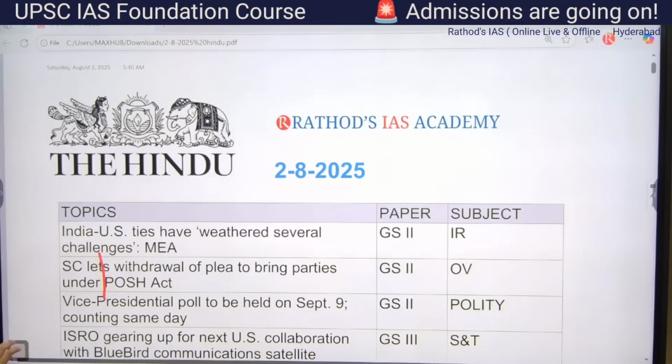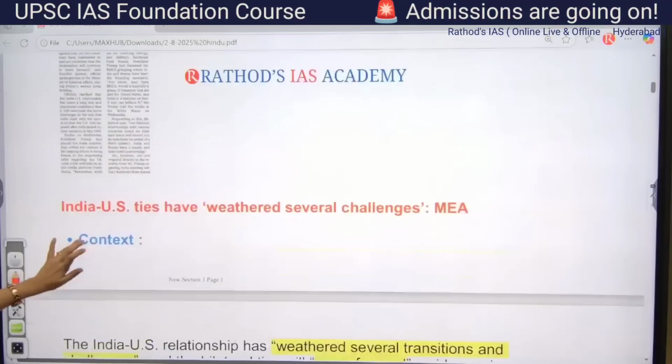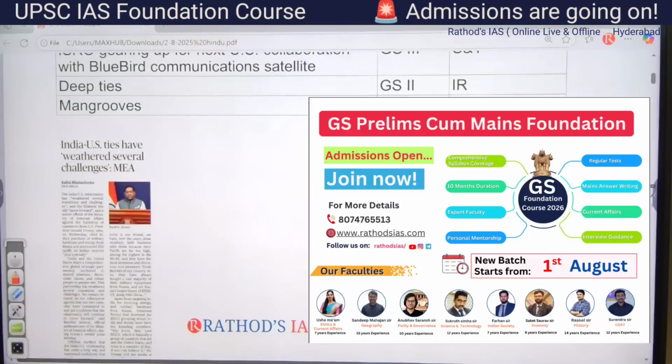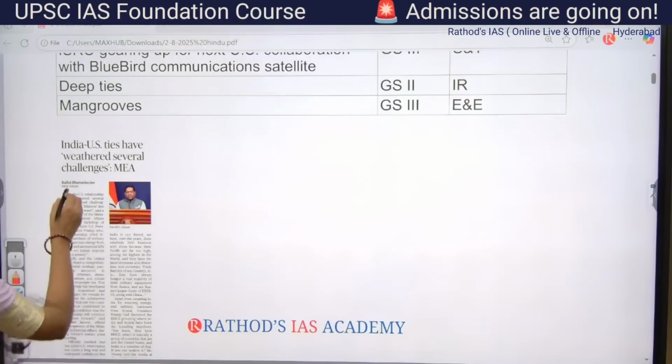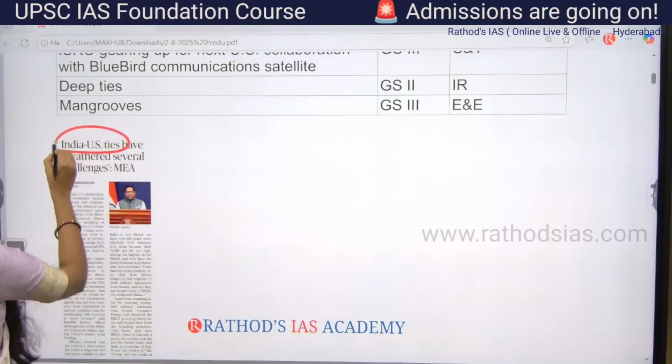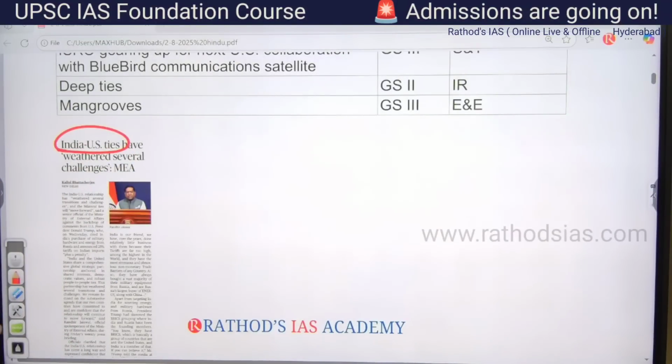See the title. India-US ties have weathered several challenges, says MEA. So what are the keywords? This article is talking about challenges between India and US relations, right?